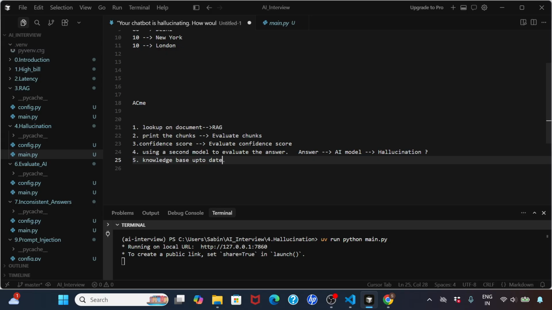So you always need to go back and ensure that the policy documents or whatever lookup documents you are providing to the AI model stay up to date. This is one thing people actually miss: you provide the document, it doesn't get updated, and the model is retrieving the old data. So keep in mind that policies can change and relevant documents can get upgraded, so you need to always provide the upgraded version.